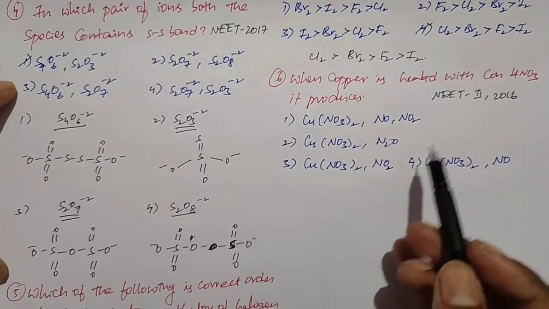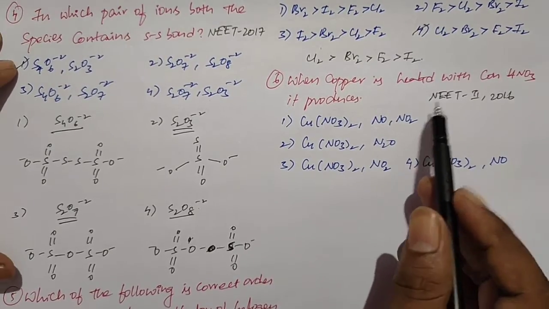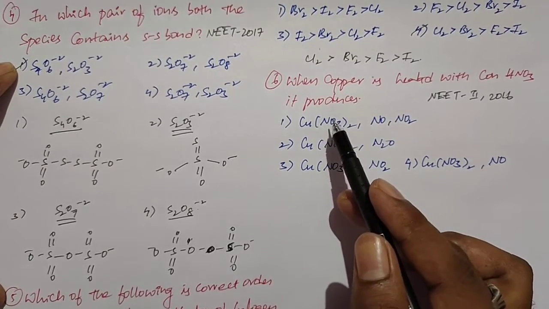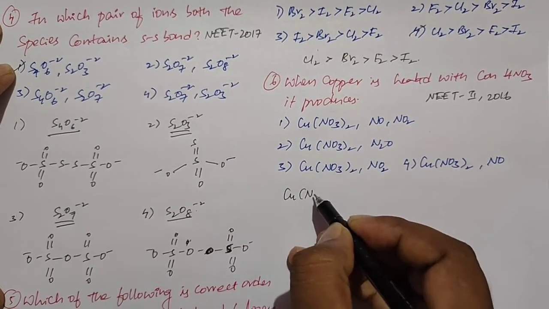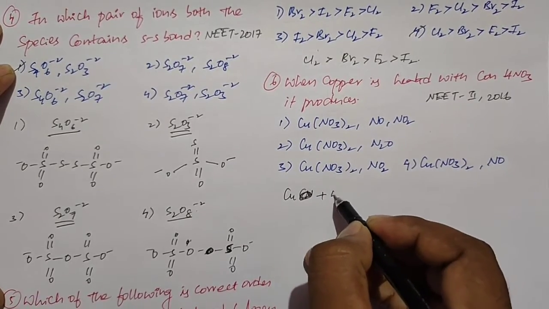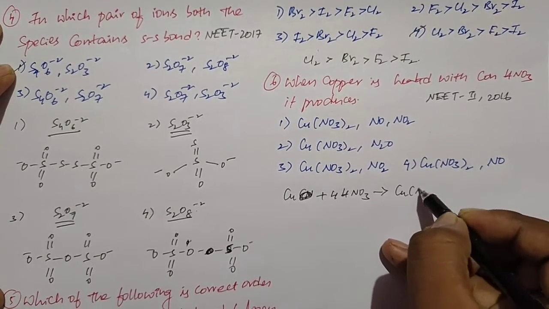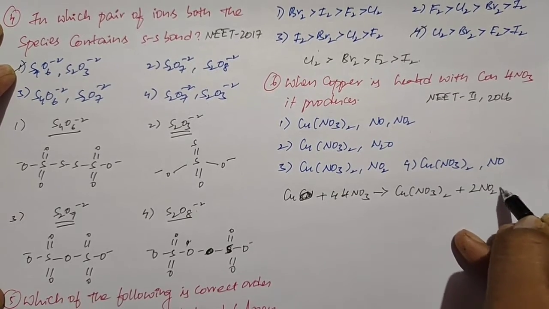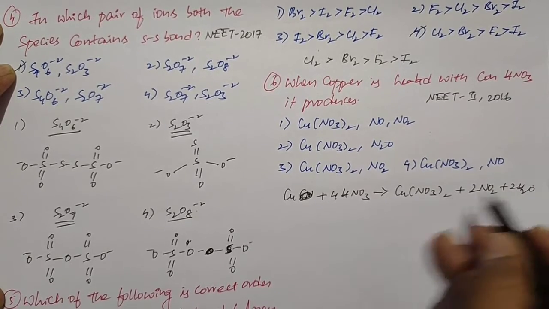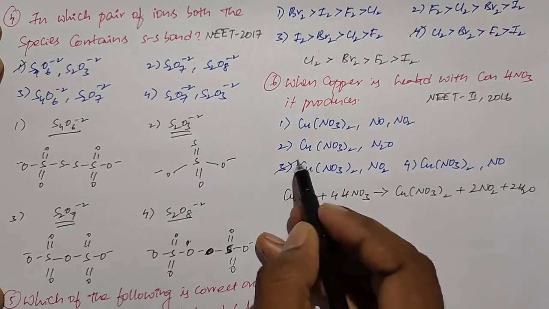So this is the next question. This question is given in the NEET phase 2 2016 paper. When copper is heated with concentrated nitric acid, it produces. Actually, when copper reacts with concentrated nitric acid, it forms copper nitrate, liberates nitrogen dioxide, and forms water. So this is the reaction of copper with concentrated nitric acid. So the third option is the right option.